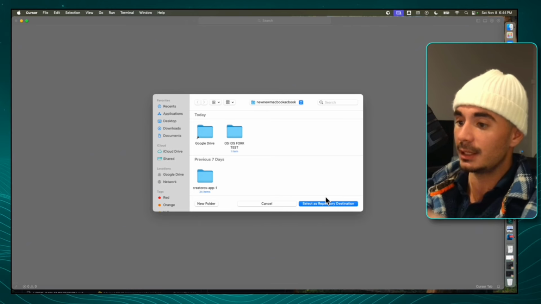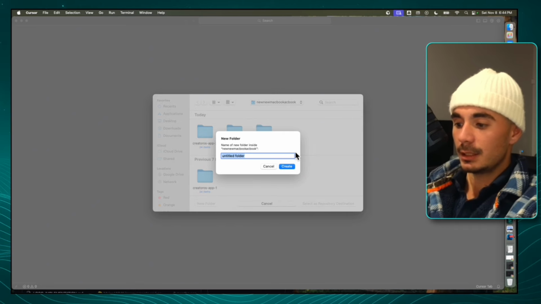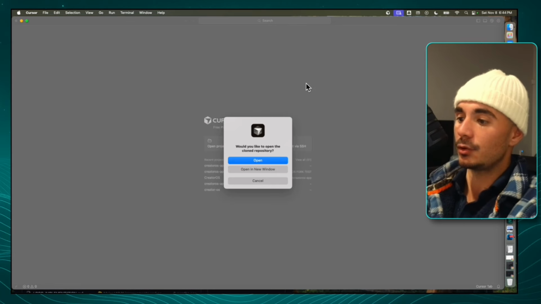So this project is now going to live on your Mac or on your PC. So we're going to click new folder. We're just going to name this the iOS tutorial. I'm going to click create. And so this is where the new code base, aka your code base, will live.